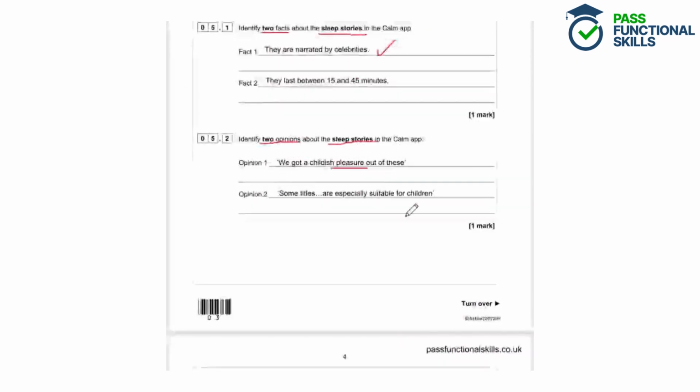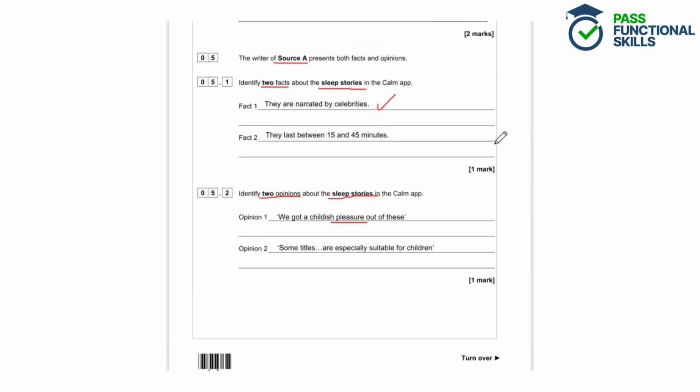And then another opinion we've got here is some titles are especially suitable for children. So you could have a different opinion and say that none of the titles are particularly suitable for children, or you could say that all of them are rather than some of them. So we could agree or disagree, so these are both valid opinions and they're specifically about the sleep stories. So the student will get both marks for identifying 2 correct facts and opinions on the topic given.